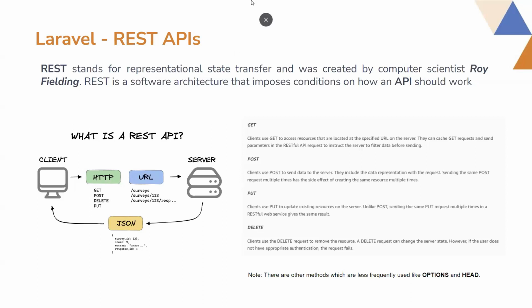So what a REST API does is make some static or fixed procedures for how this API should work. There are a few methods like GET, POST, PUT, PATCH, DELETE. There are also less used methods like OPTIONS and HEAD.